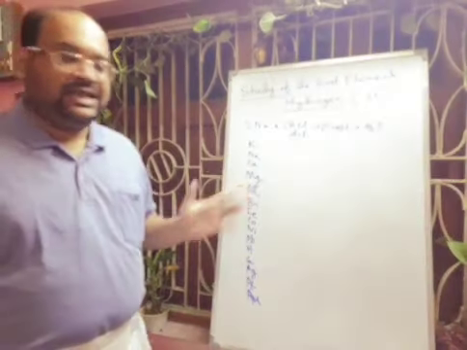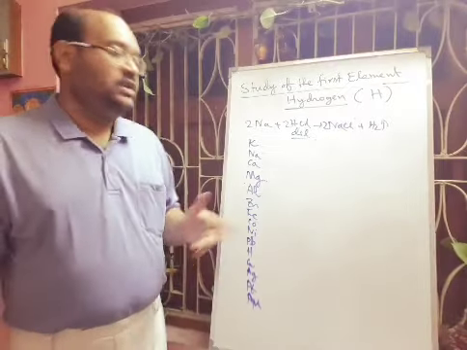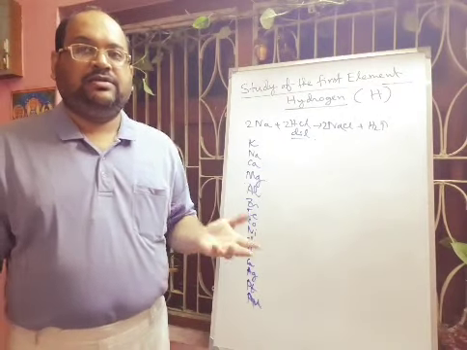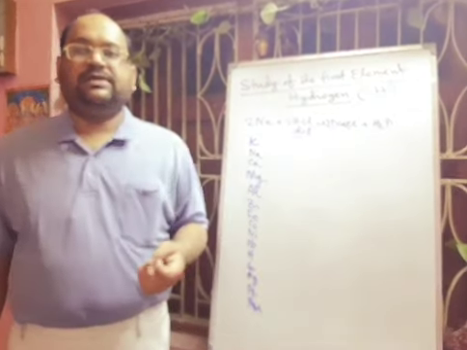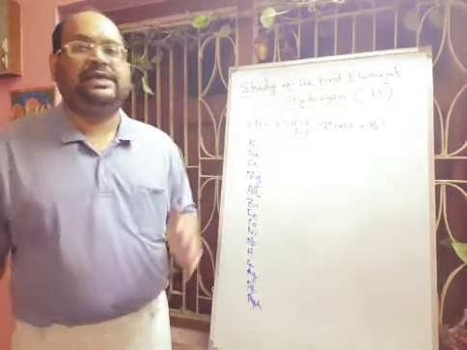Lead cannot be used for preparation of hydrogen gas, because whenever you are using dilute HCl, there will be formation of lead chloride, and lead chloride is insoluble in cold water, and that is why there will be a coating on the lead surface and the reaction will stop.